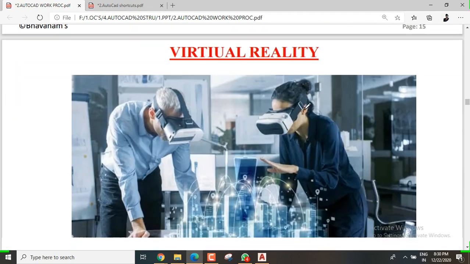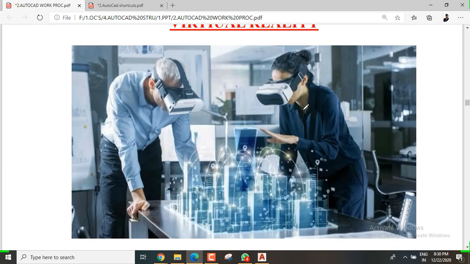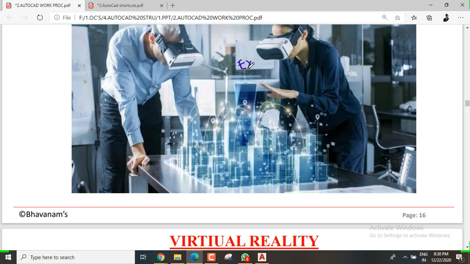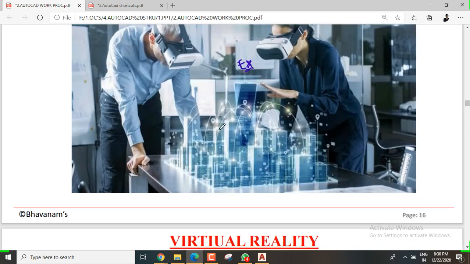Coming to virtual reality, what is virtual reality? In olden days, we could only see a building once the execution was over, with our own eyes. Nowadays, whatever work is ready to execute, you check everything with virtual reality.